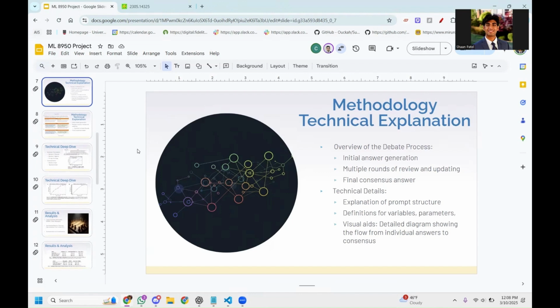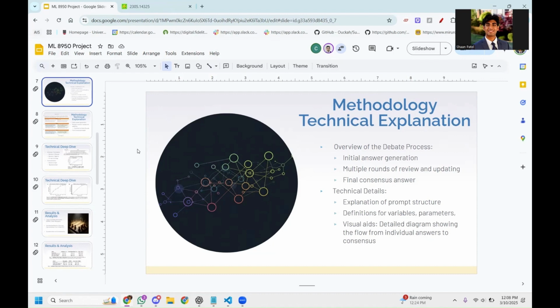Thank you, Chaz, for the introduction. My name is Shaan, and I'll be jumping straight into the methodology and technical explanation. So starting off, we'll go over the overview of the debate process itself, which includes the initial answer generation, the multiple rounds of review and updating from the model, and then the final consensus answer, and different ways that we can actually get to that consensus answer.